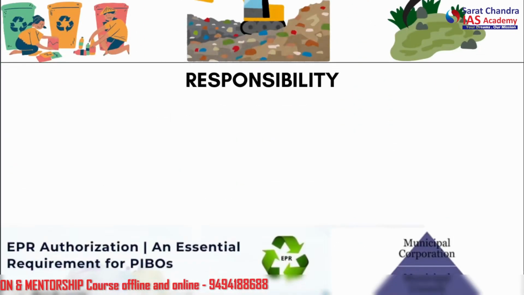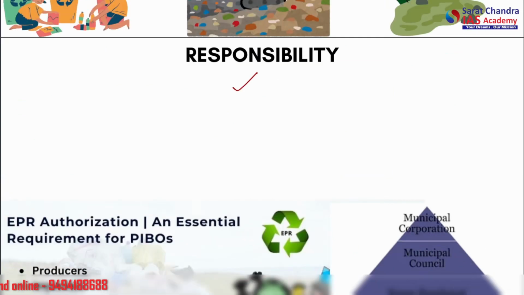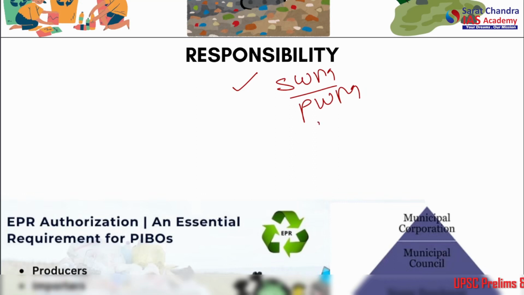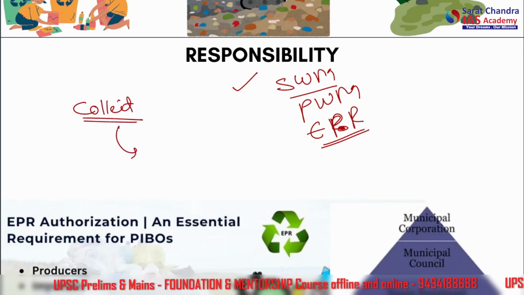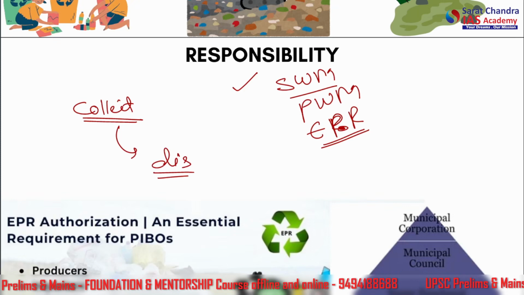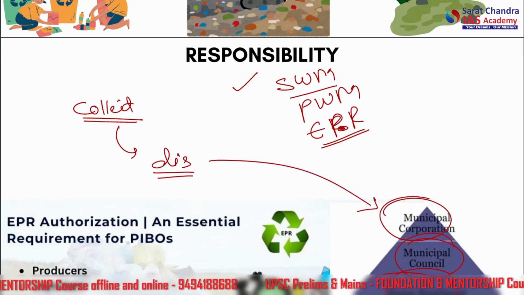All right, and now let's talk about whose responsibility it is to manage this plastic waste. Under the Solid Waste Management Rules (SWM), the Plastic Waste Management Rules (PWM), and the Extended Producer Responsibility (EPR), the task of waste management, from the collection to its scientific disposal, to its last disposal, is the duty of whom? Local bodies. Municipal corporation, municipal council, Nagar Panchayat, and so on, whatever local bodies are there. And they can take help from the PIBOs.